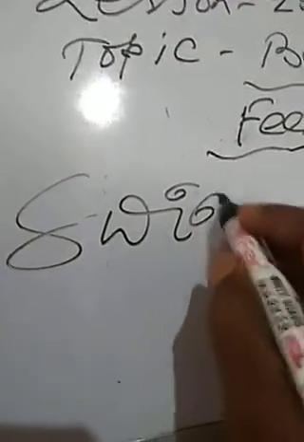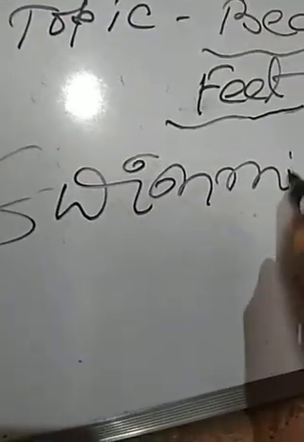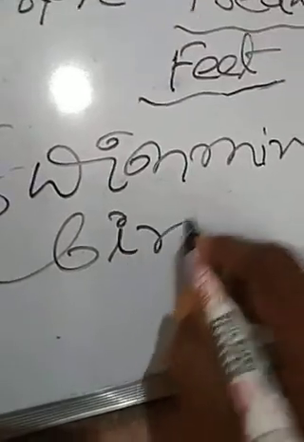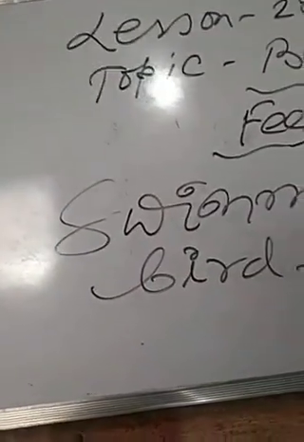And next one, which bird is known as swimming bird?